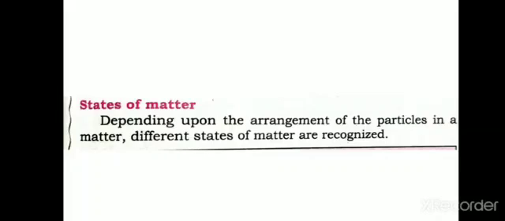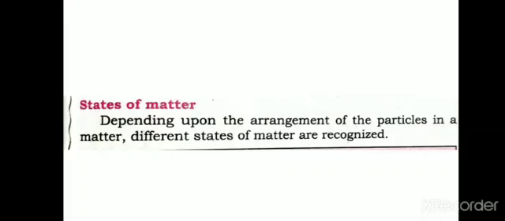For example, there are different substances around us: a fan, a wall, a vessel, water and air.